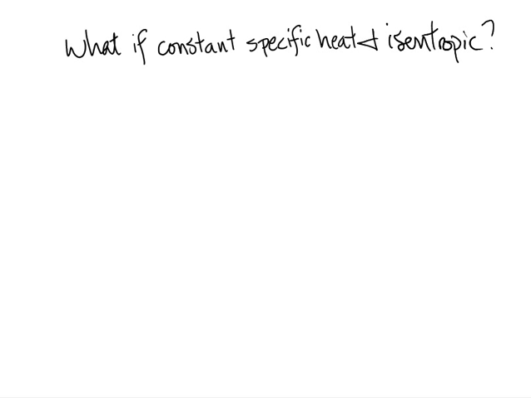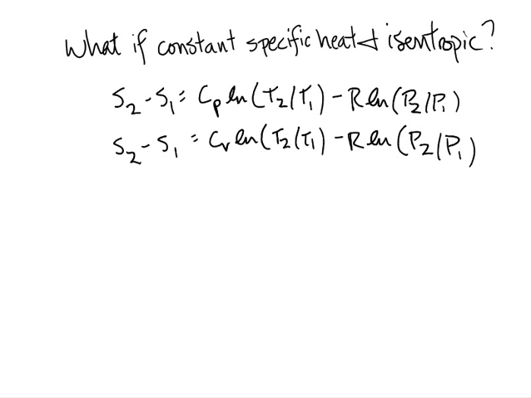But just for the sake of showing you something that may or may not be interesting to you, let's ask the question, what if you could assume a constant specific heat? So what if the temperature changes were reasonably small, small enough that the specific heat was pretty much constant? Well, the entropy equation for ideal gases with a constant specific heat is this, which you should remember from last time.